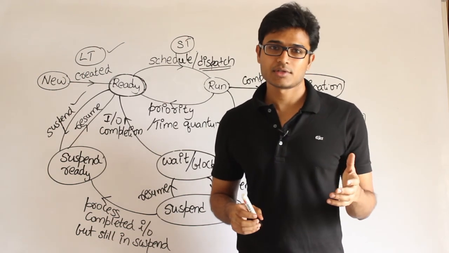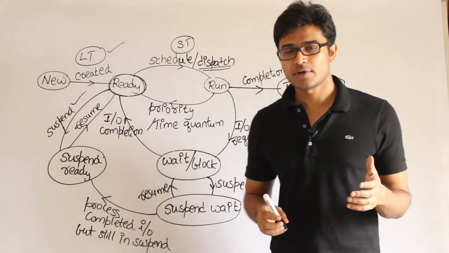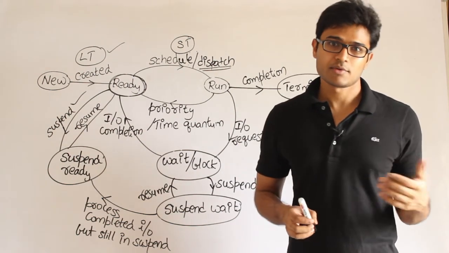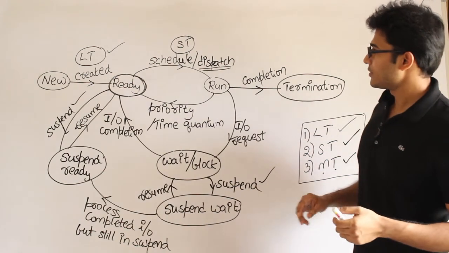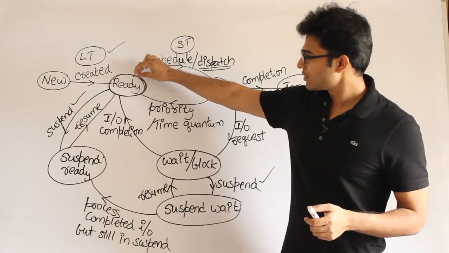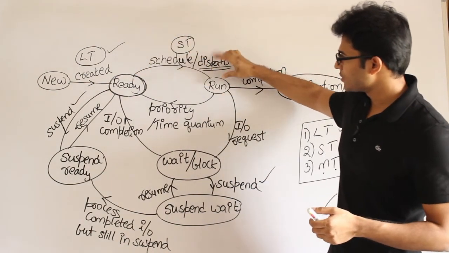Otherwise, the long-term scheduler is going to affect the performance of the system a lot. And then the short-term scheduler will pick a process from here and give it to this, right?